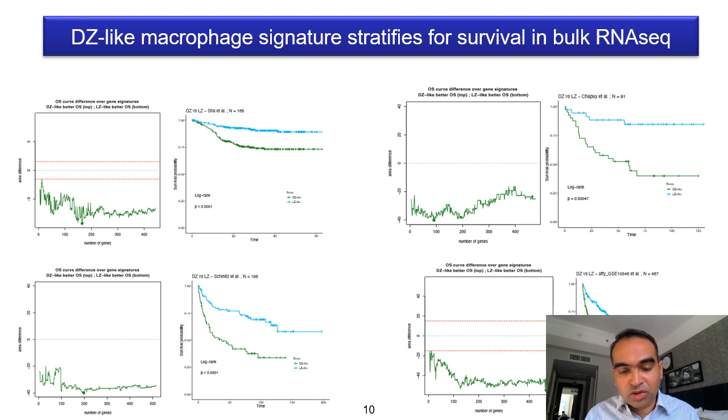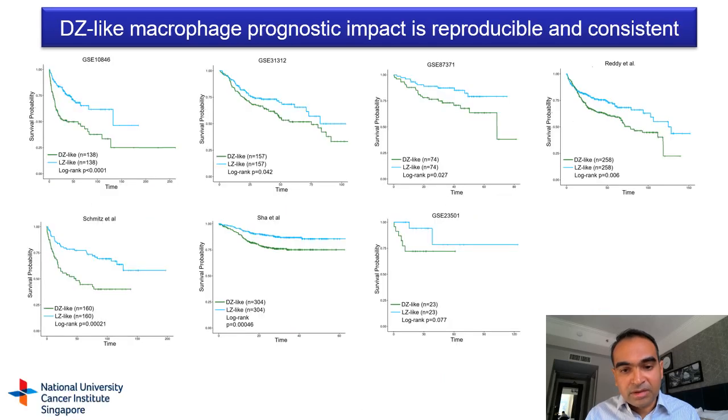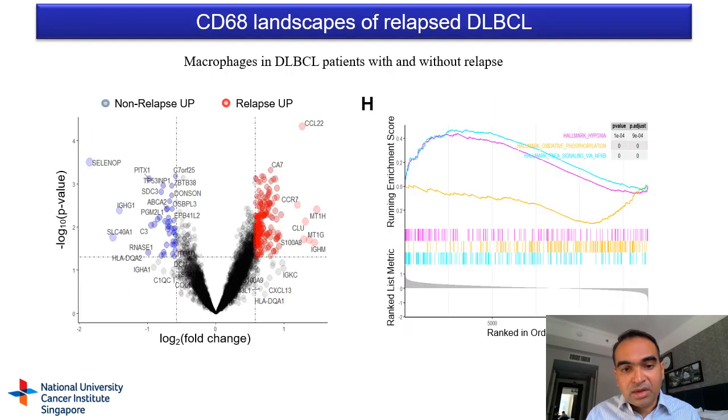And this holds true across many different numbers of genes to define the gene set. This is indeed robust across close to 13 different data sets that we have tested. The profiles of macrophages from patients who go on to have a relapse is also significantly different from those who never relapsed, and particularly in certain hallmark gene sets that you see here.